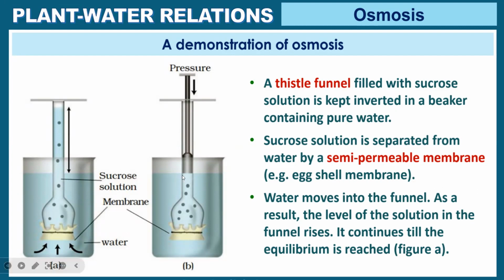Similarly, if I put pressure, the water molecules cannot move inside. If I put pressure from the top, this will not allow the water molecules to move inside. And this pressure is called osmotic pressure. So thistle funnel, same semi-permeable membrane. Example, eggshell. After removing the egg's calcium shell, there will be one more membrane lining. If you put that egg in vinegar, that part becomes soft.